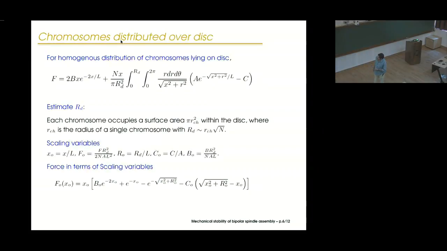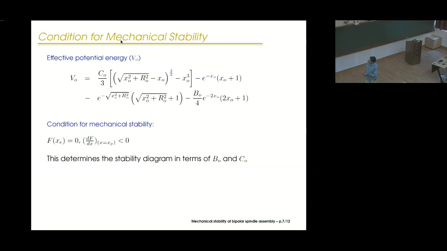Note here, this B naught and C naught characterize the strength of the motor interaction. So B naught will be positive if it's dynein motors which are exerting a net inward force. It would be negative, or repulsive, when it corresponds to a situation where you have kinesin motors. And finally, C naught characterizes the strength of the kinetochore interaction with respect to the force exerted by these chromosomes with microtubules. So once you have this expression for force, one can associate an effective, dimensionless potential energy in terms of these scaling variables.